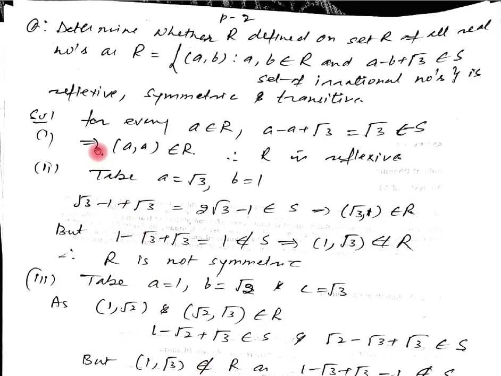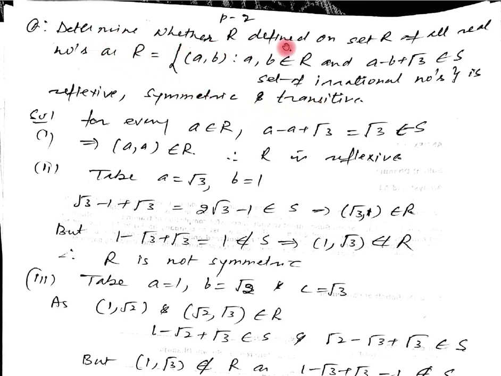Now here let us see another question. Determine whether R defined on the set R of all real numbers, one R is for relation, another R is for the set of real numbers, as R is the set of ordered pairs (a, b) such that a minus b plus root 3 belongs to S, where S is the set of irrational numbers, is reflexive, symmetric and transitive. Listen to the question again.